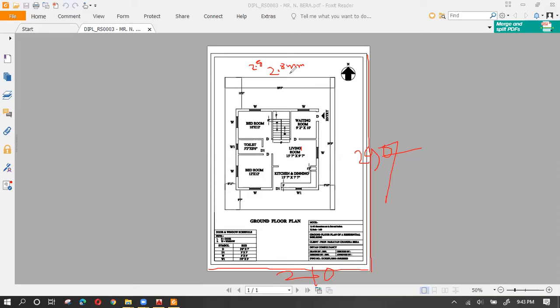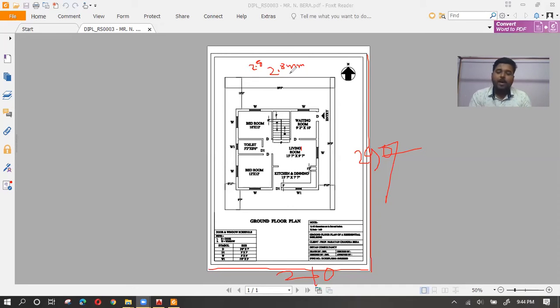So if you are holding an A4 sheet, you will hold it at a certain distance. Like for example, suppose this is my A4 sheet and I'm holding it from this distance. So I need to have a certain text height which will be easily visible from this distance. And if I'm holding an A1 sheet, which is a bigger sheet, I'll hold it at a certain distance. In that case, the text height will be different, but more or less this will be the same.